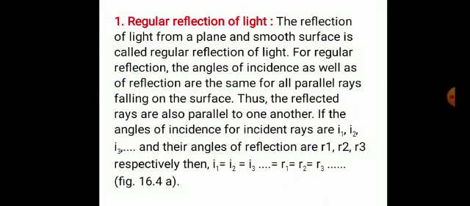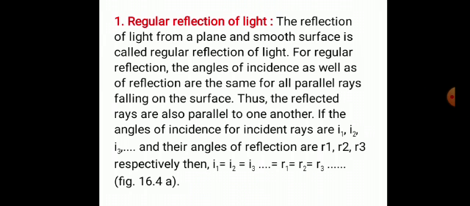If the angles of incidence for incident rays are I1, I2, I3 and so on, and their angles of reflection are R1, R2, R3 respectively, then I1 is equal to I2 is equal to I3 and so on, and therefore the angles of reflection, that is R1 is equal to R2 is equal to R3 and so on. So children, regular reflection takes place from a plane and smooth surface.